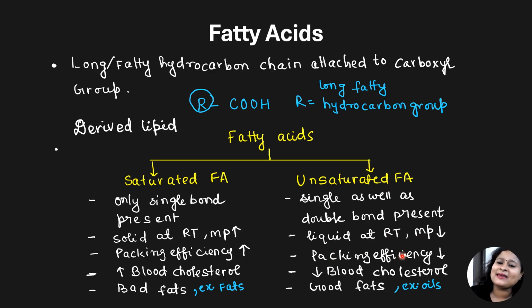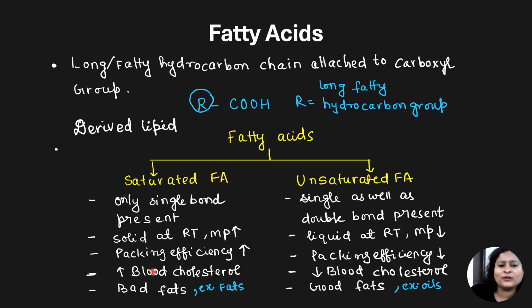Because their packing efficiency is less. The double bond which is present will distort the molecule a little so that they occupy a little bit higher space. So the melting point of these is less and they exist as liquid at room temperature.